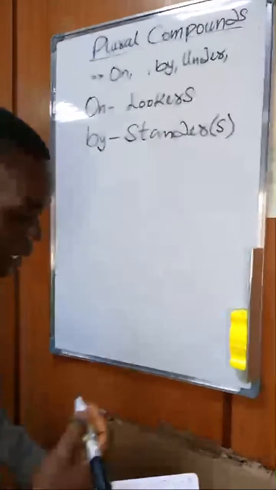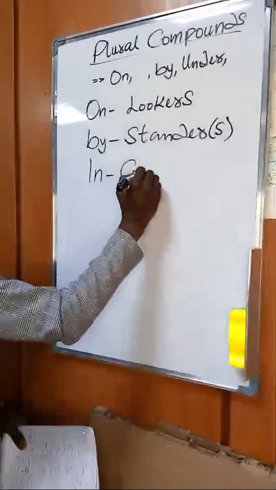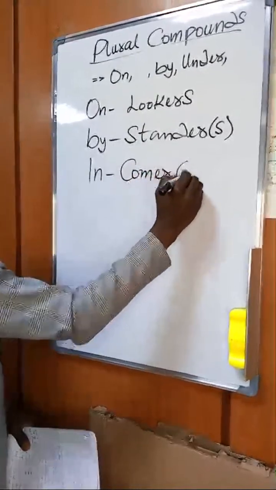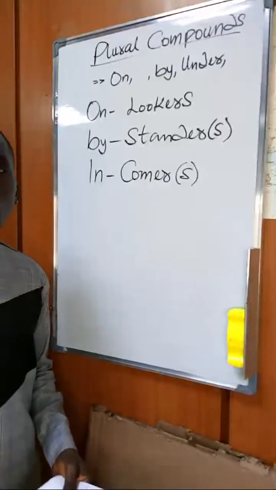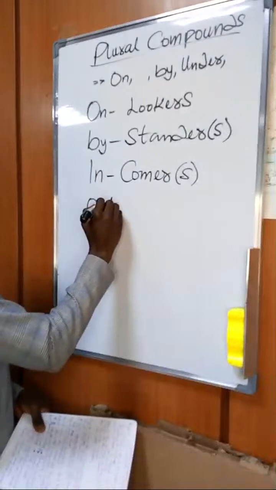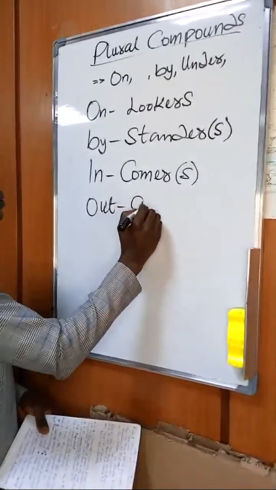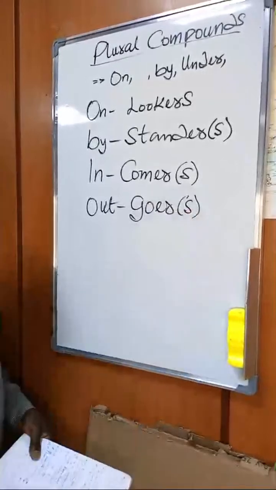Now, when I have another word like incomer, then I should have an S as the plural part of the word. What if I have a word like outgoer? Then I should have an S to form the plural word.